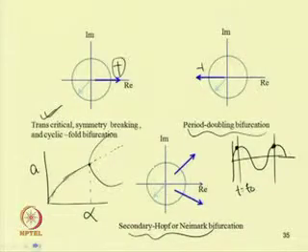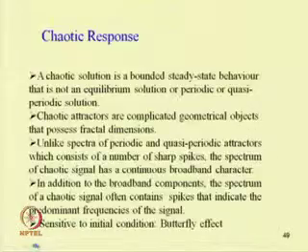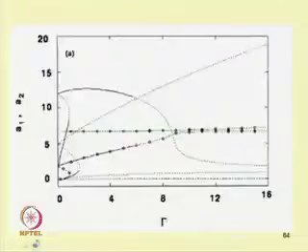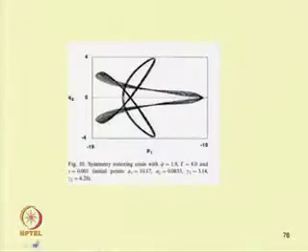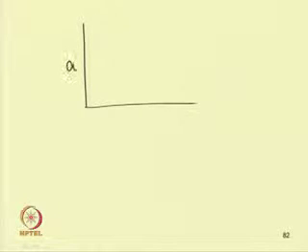So, in case of subcritical symmetry breaking, we can see, okay, so here some examples are given. So, in case of subcritical, we can have A and alpha in this way. So, this is stable and this is unstable.